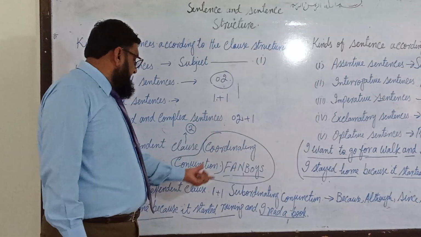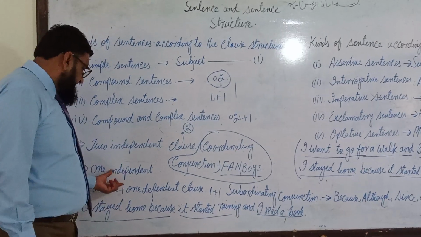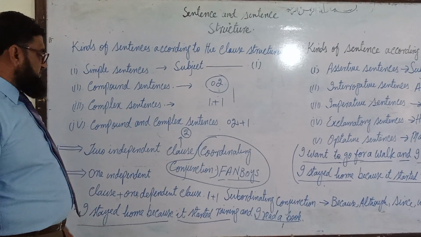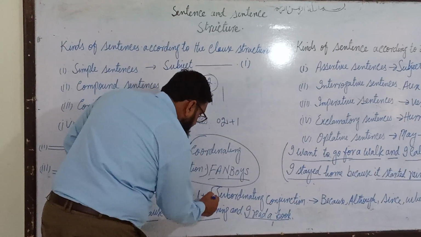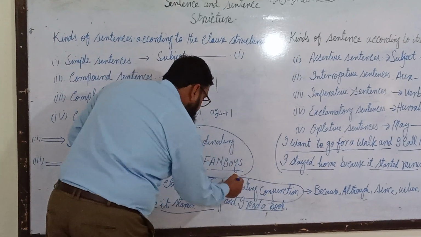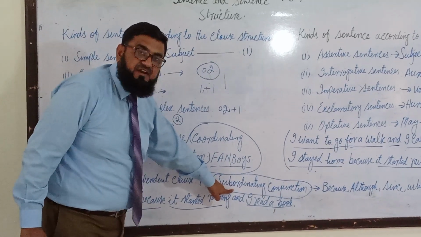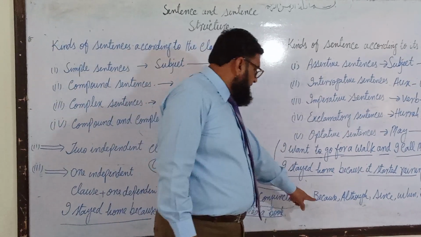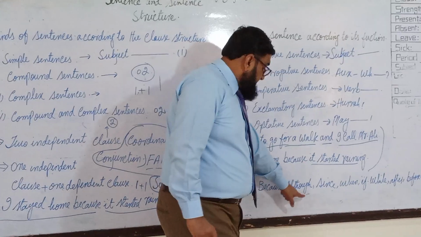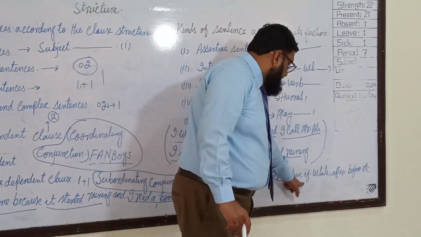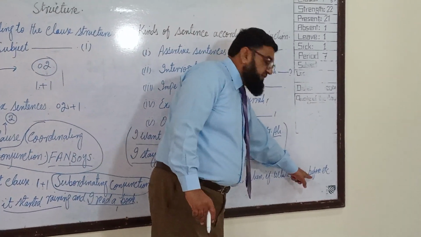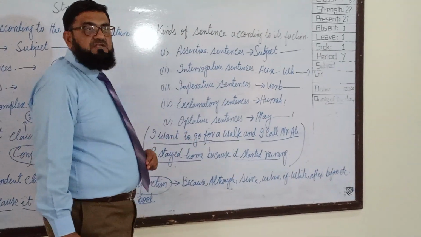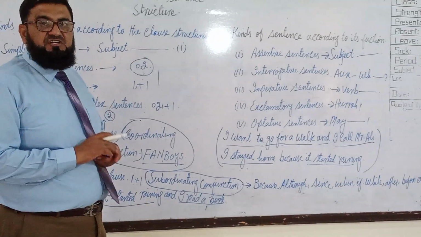They will be separated by a subordinating conjunction. What are those subordinating conjunctions? Because, all the sense, when, if, while, after, before, etc. These are called subordinating conjunctions.